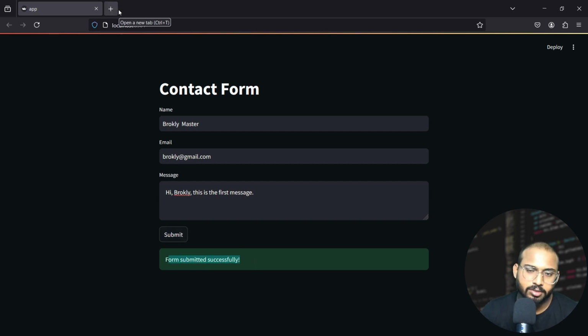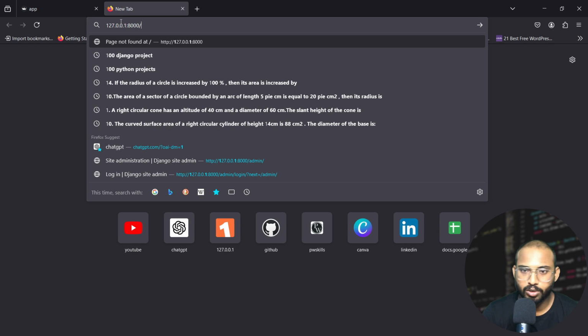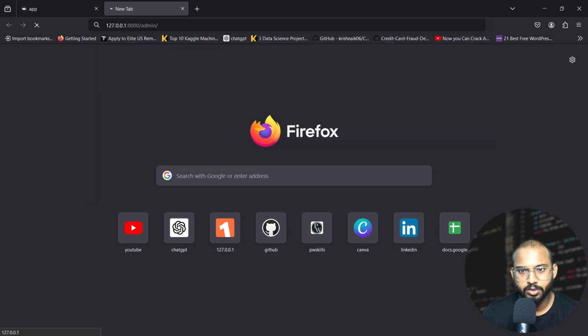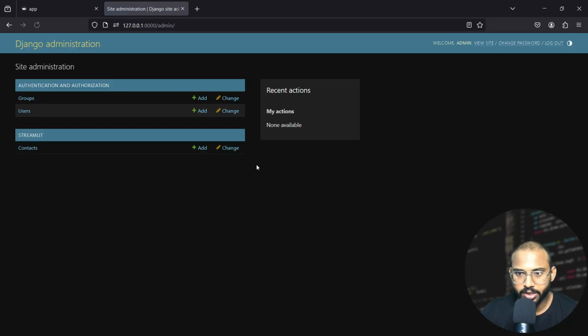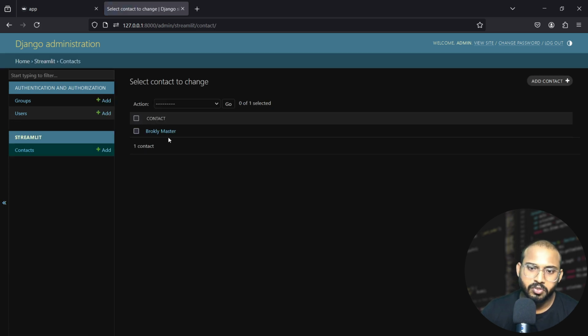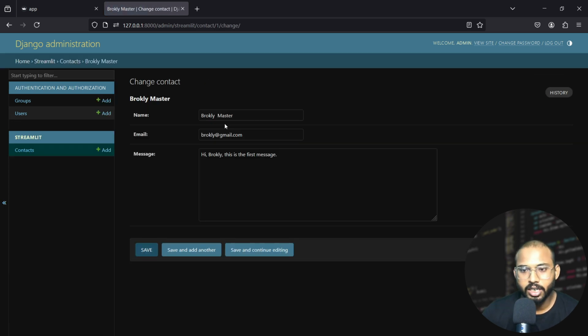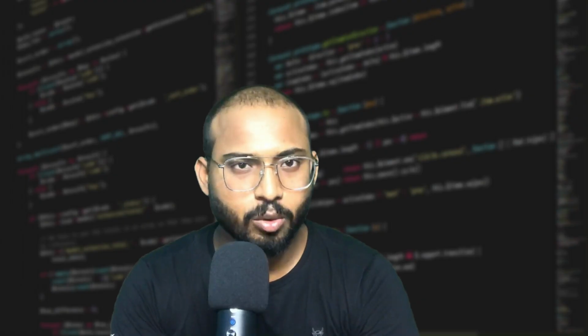Let's check the Django server whether this form is stored there or not. Okay, right here admin, we are going there. Now the contacts. So finally you can see here the data is stored in our server. So this is one of the basic examples of how you can use Streamlit with your Django framework.